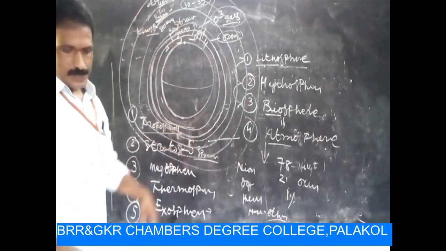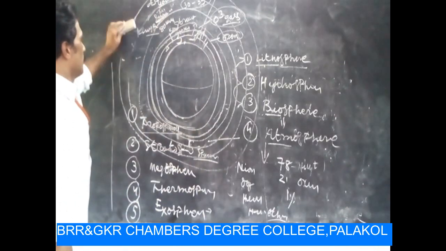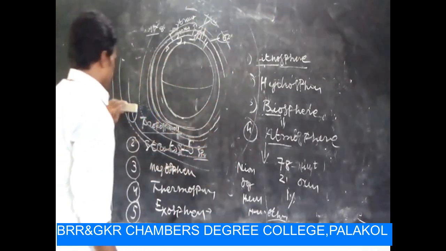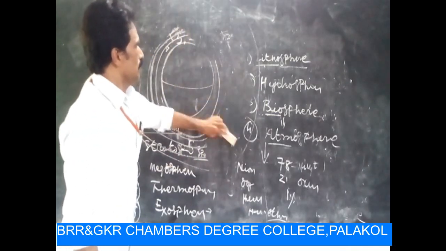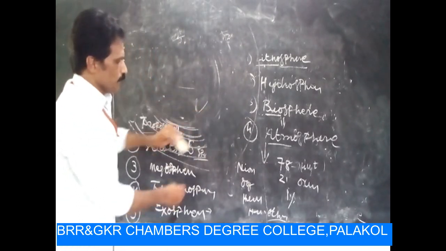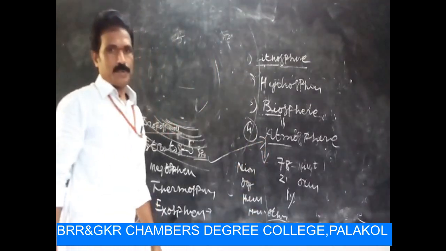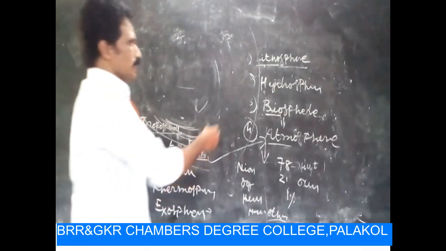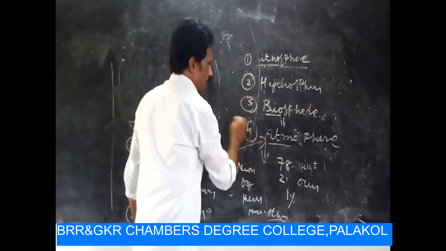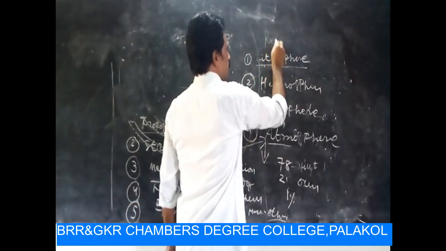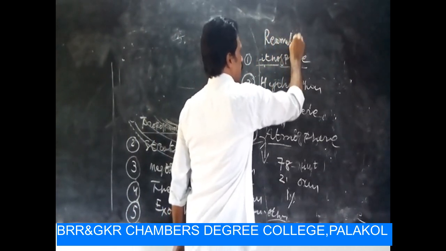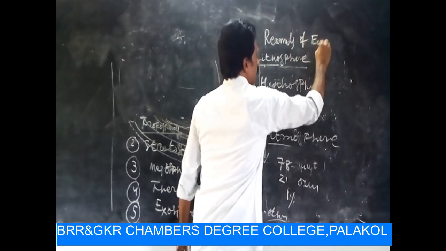Regarding all these layers, we have some knowledge: there are 5 layers on the earth's surface, and these are all included in the atmosphere. Okay, my dear students, all these 4 are nothing but realms of the earth.